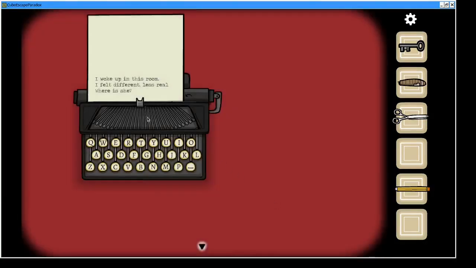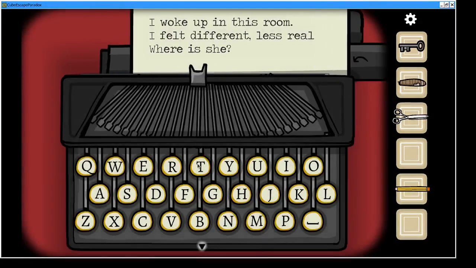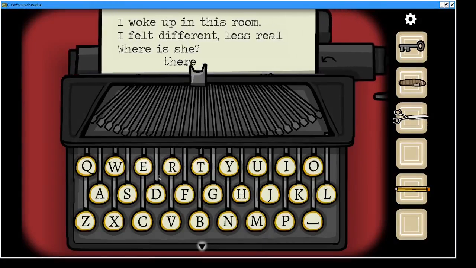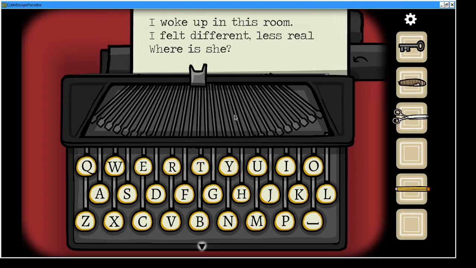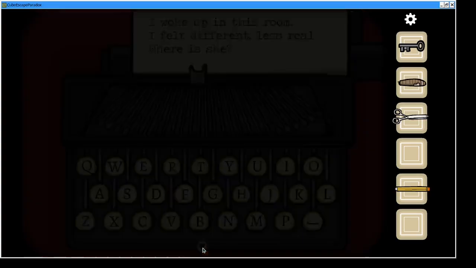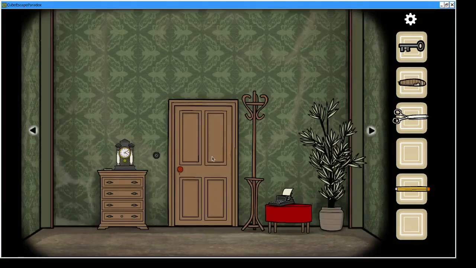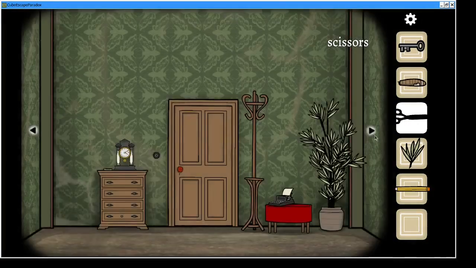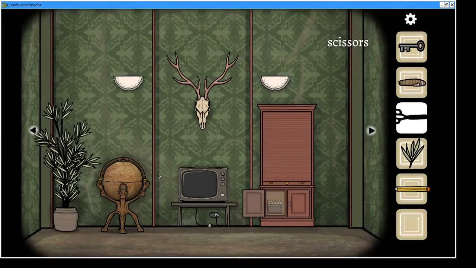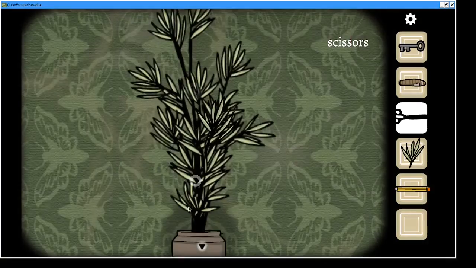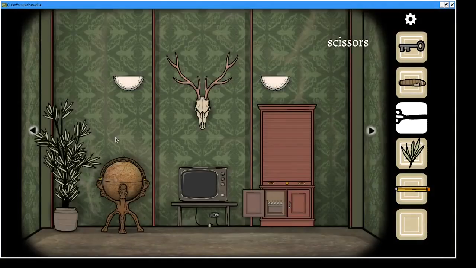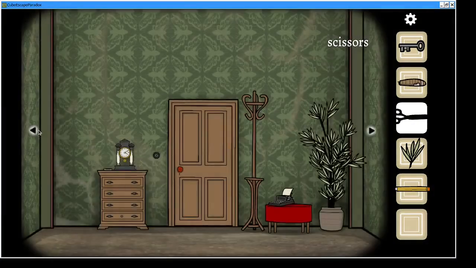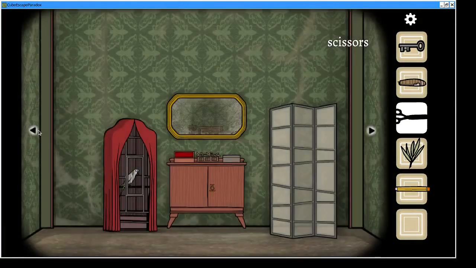We have a typewriter here that we can look at. We can type in answers. But if we click anywhere outside of it, if it's the wrong answer, it just fades away and the typewriter is reset. So we need to find the right answer for that. We have a tree here that we can clip with the scissors and get a twig out of. I can't remember what the twig is for. There's another bush here, but we can't clip any more from it. And I think that is everything. Those are all of the rooms that we've looked at.